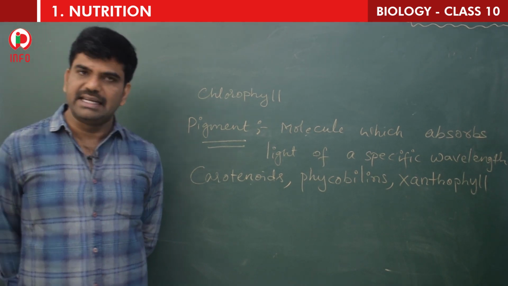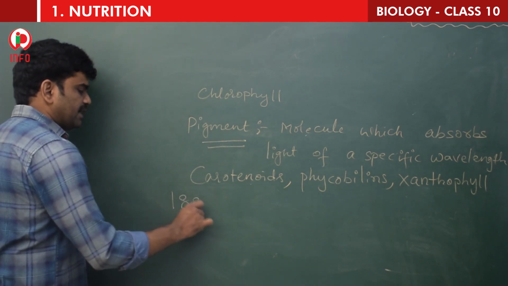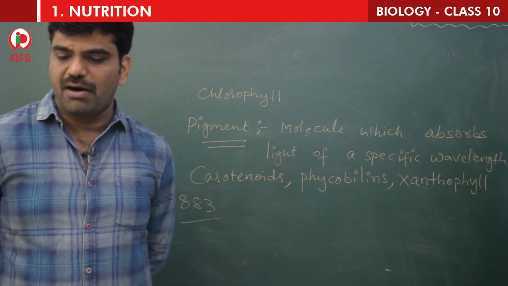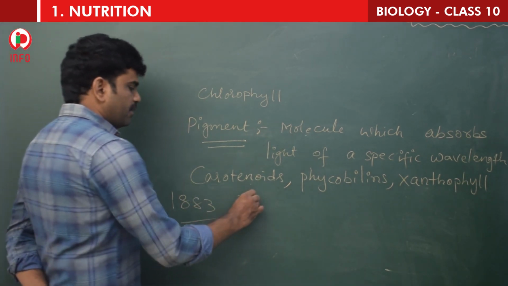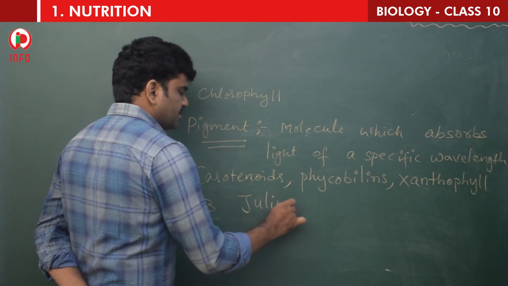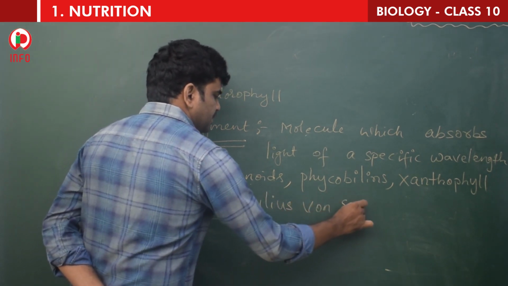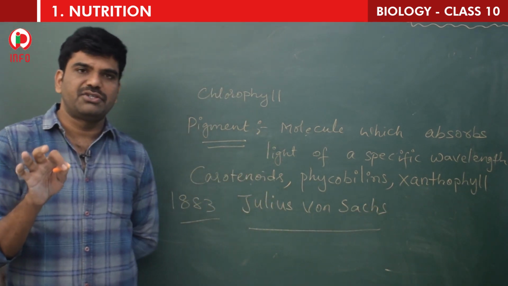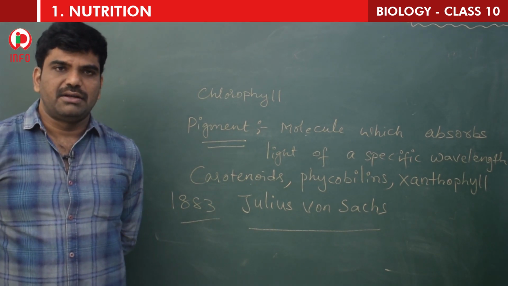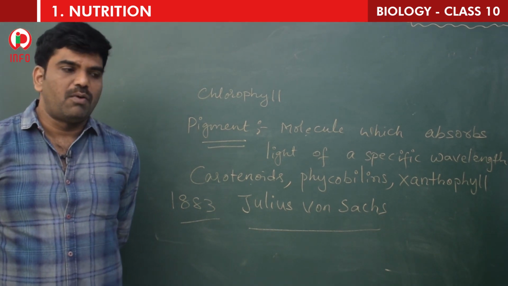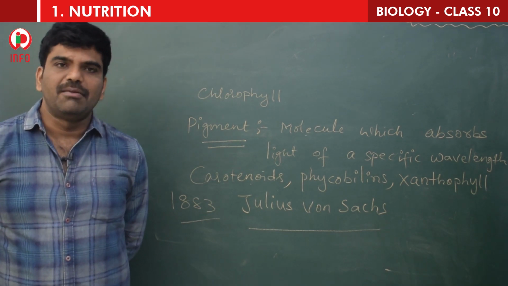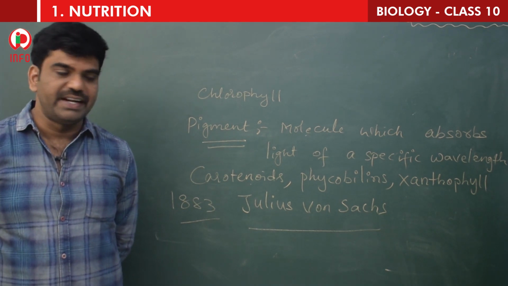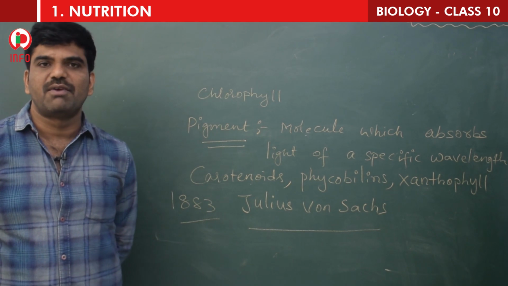in the year 1883, Julius von Sachs. So here I'm writing Julius von Sachs. Children, you just remember the scientist names and their contribution. They may ask in the bits. Understand? In the board exams they ask in the bits, like what Ingenhousz proposed, what Engelmann did, next, what Van Helmont did, what Priestley did, what Lavoisier did. And now it is the turn of Julius von Sachs.